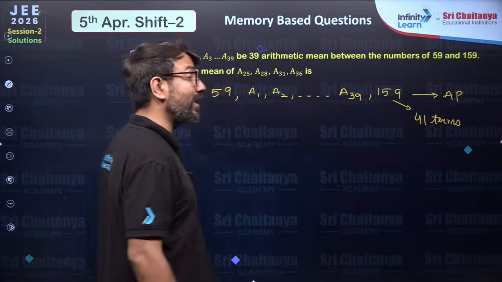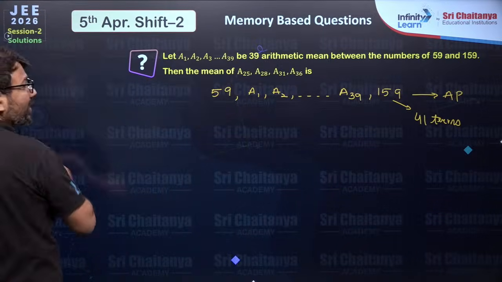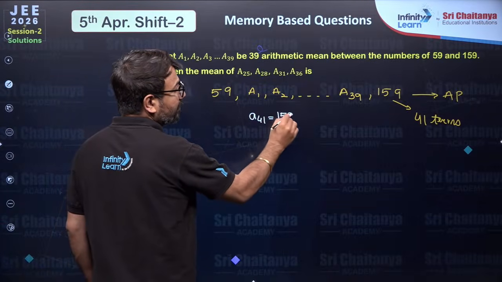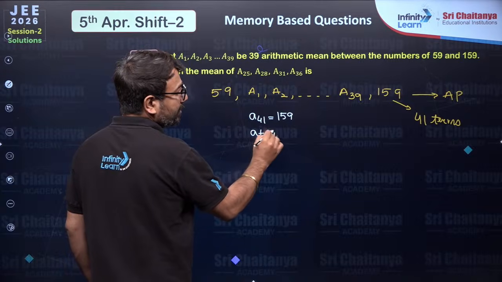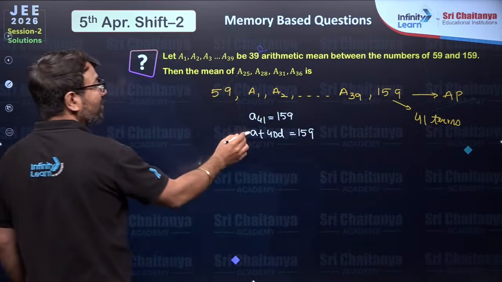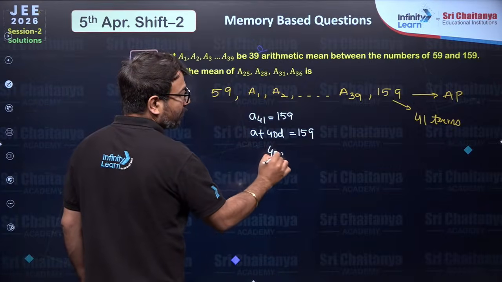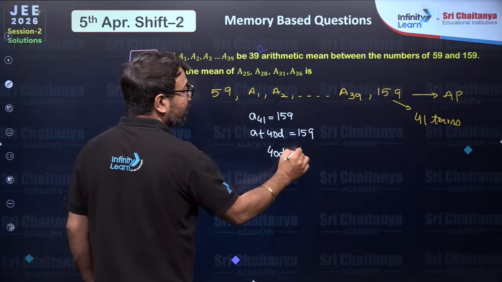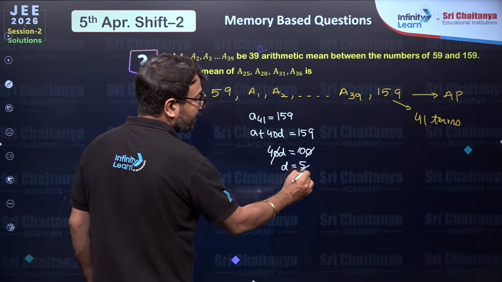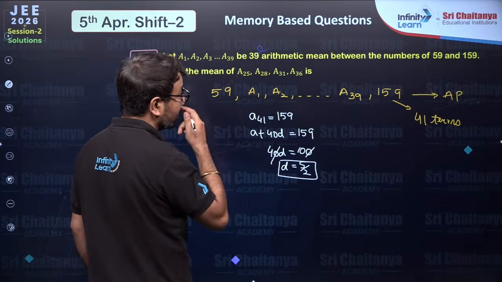They will be in arithmetic progression. So bache, if you see here that A41 is 159, so A plus 40D is 159, where the A value is also given to you, that is 59. So 40D will be 159 minus 59, so that is 100. So D value will be 5 by 2. I hope you are able to understand.